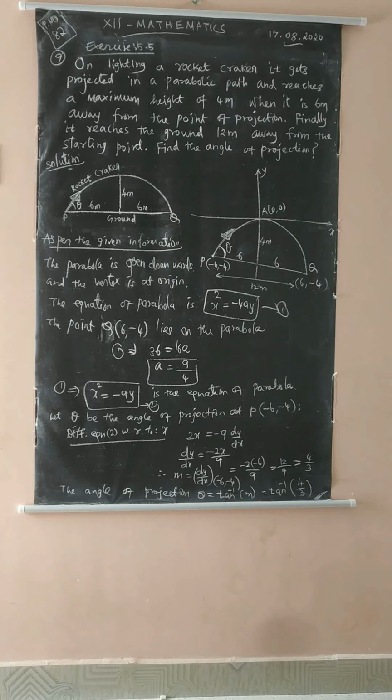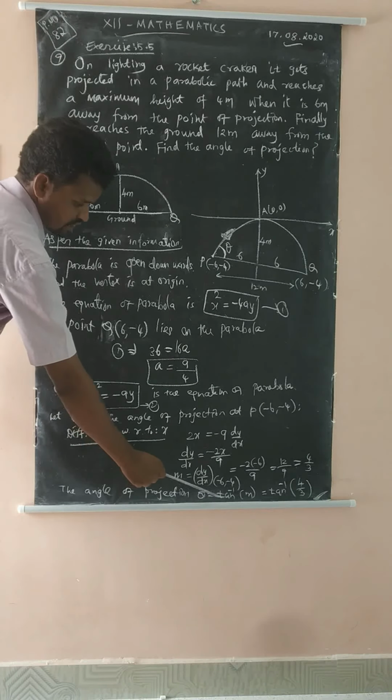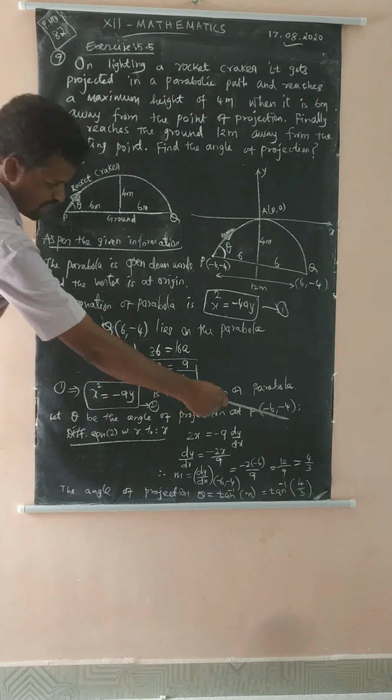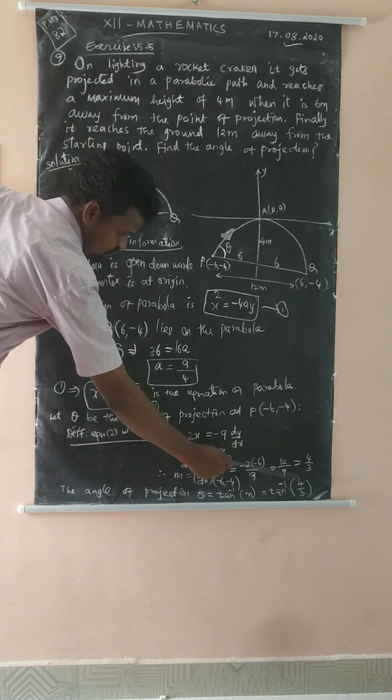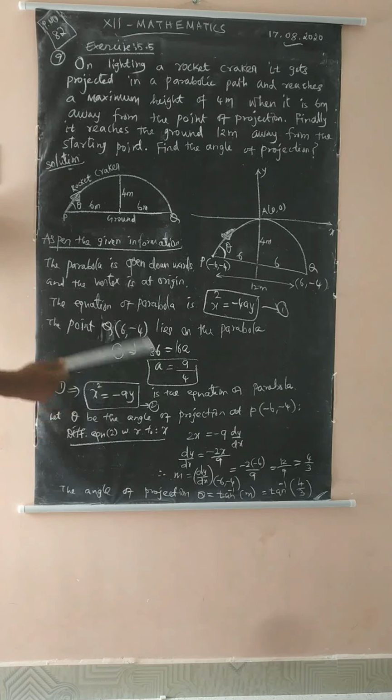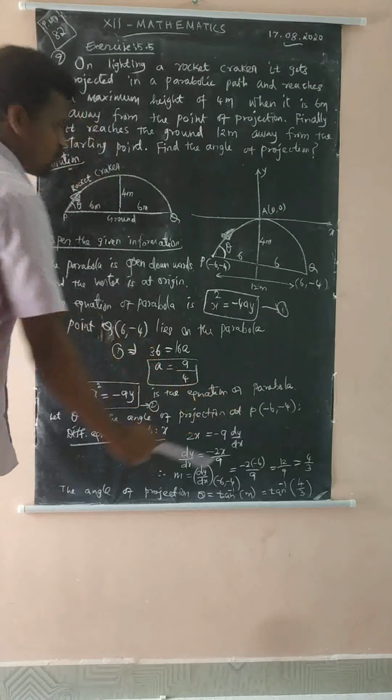If an angle of inclination is given, then the slope m is equal to tan theta, so theta is equal to tan inverse of m. That means the angle of inclination is tan inverse of m, already known from 10th standard. So the angle of projection theta is tan inverse of m. Substitute the m value: theta equals tan inverse of 4 by 3. 4 by 3 is not a standard value, therefore the angle of projection is tan inverse of 4 by 3.